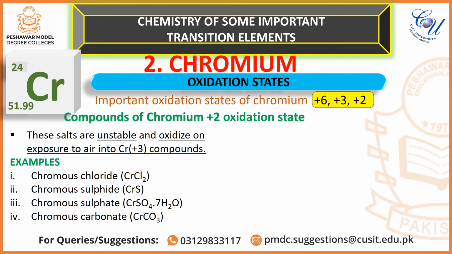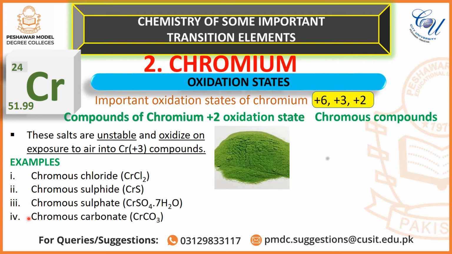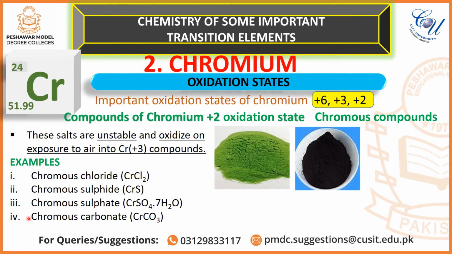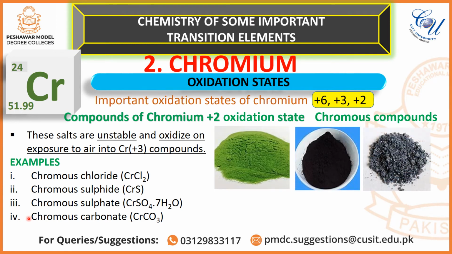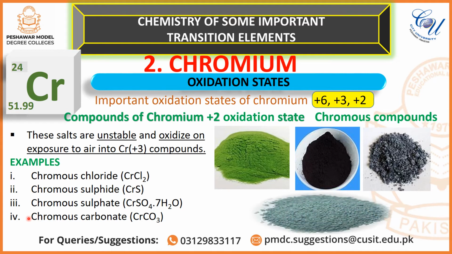Chromium +2 compounds are also known as chromous compounds. These are unstable and oxidize on exposure to air into chromium +3 compounds. Examples include chromous chloride, chromous sulfide, chromous sulfate, and chromous carbonate.